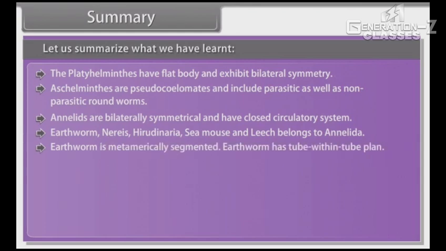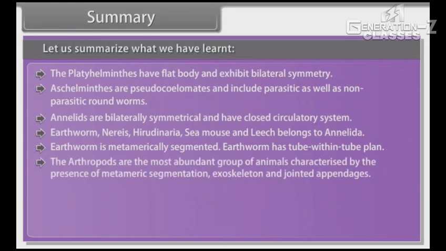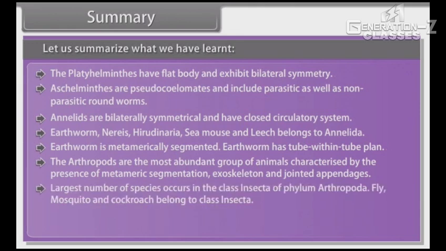Earthworm is metamerically segmented. Earthworm has a tube within tube plan. The arthropods are the most abundant group of animals, characterized by the presence of metameric segmentation, exoskeleton and jointed appendages. Largest number of species occurs in the class Insecta of phylum Arthropoda.